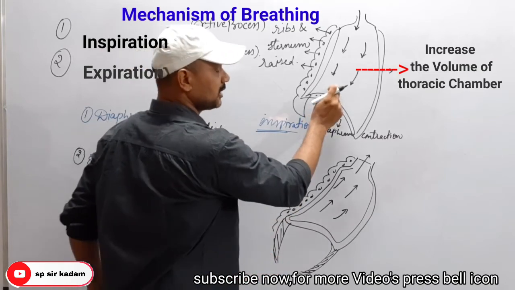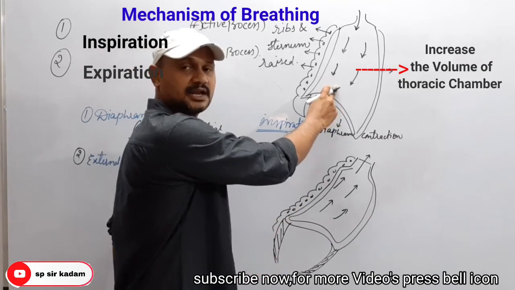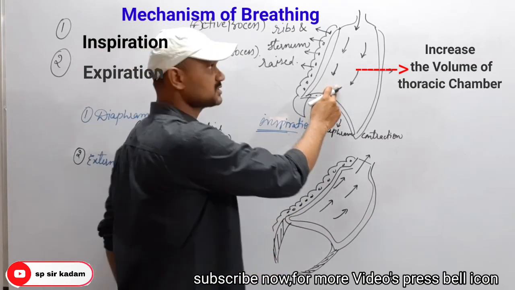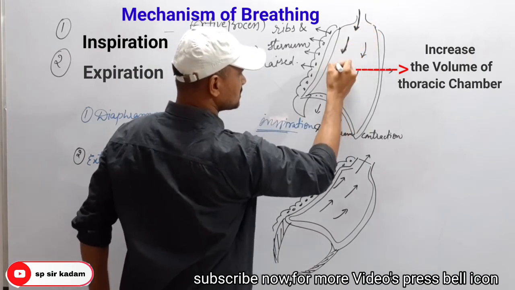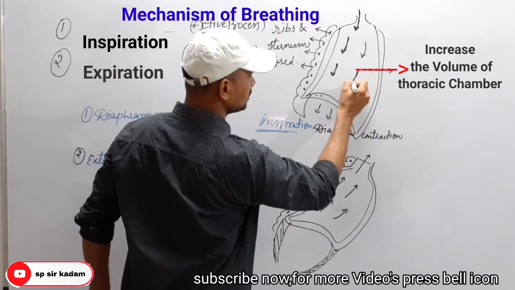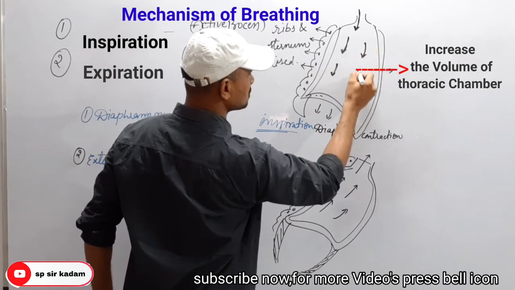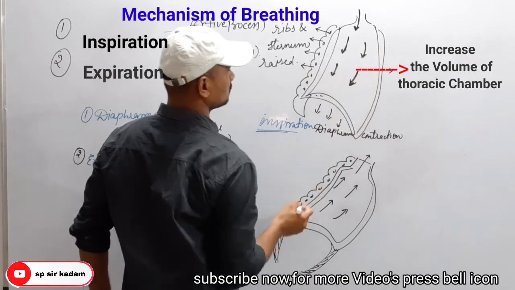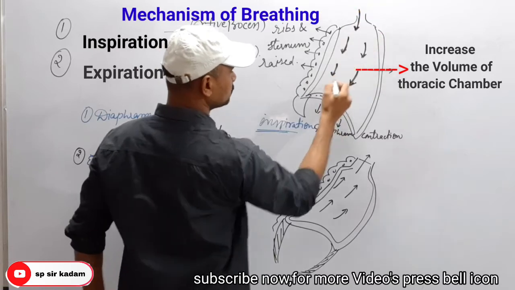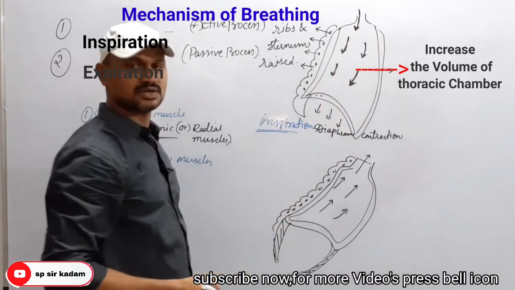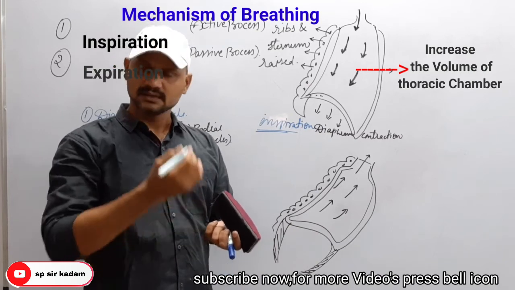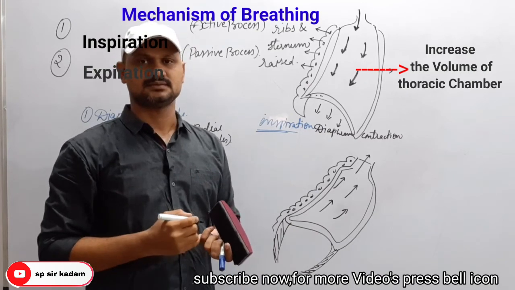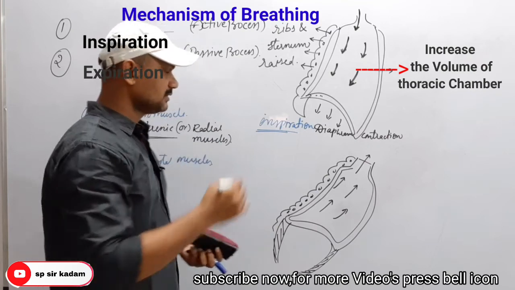So here the pressure is much less than atmospheric pressure. That's why fresh atmospheric oxygen from outside forcefully enters into the thoracic chamber. You have to observe the arrow marks, from the atmosphere entering the thoracic chamber, that is, the lungs. Clear?